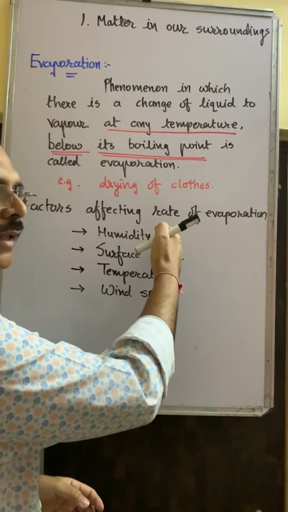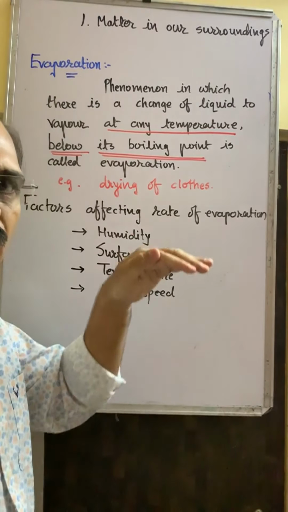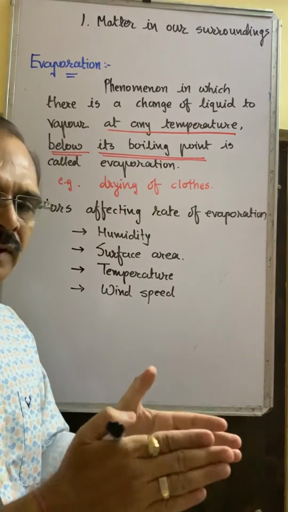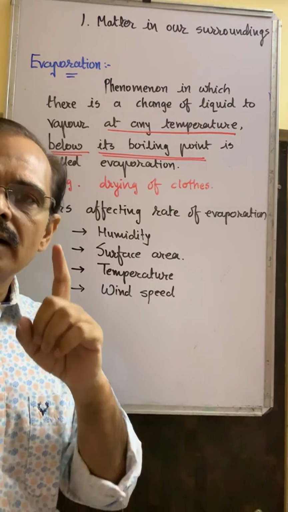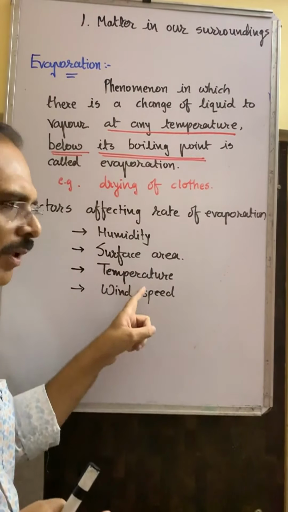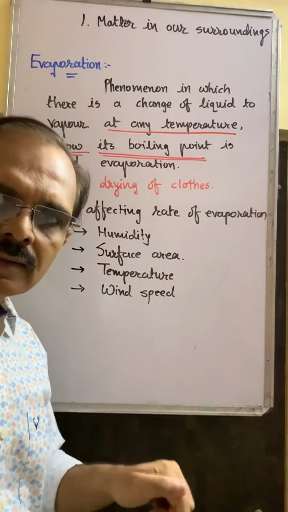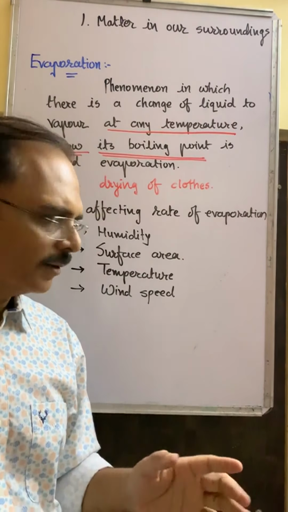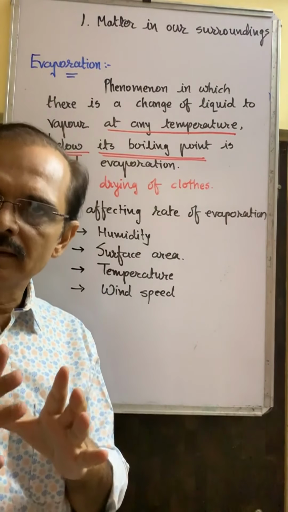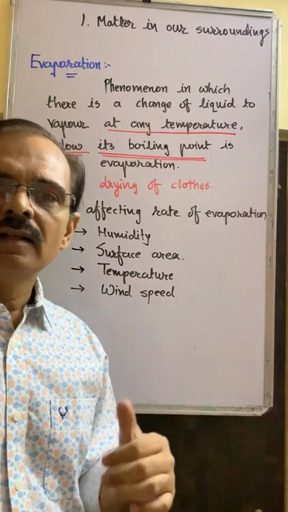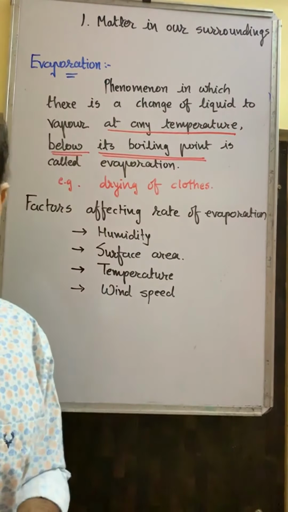If humidity increases, speed decreases. If humidity decreases, rate of evaporation increases. If surface area increases, rate of evaporation increases. Surface area decreases, rate of evaporation decreases. If temperature increases, rate of evaporation increases. If temperature decreases, rate of evaporation decreases. In the same manner, when wind speed increases, rate of evaporation increases. And when wind speed decreases, rate of evaporation decreases. Is it okay? So note down all this. This is also important.